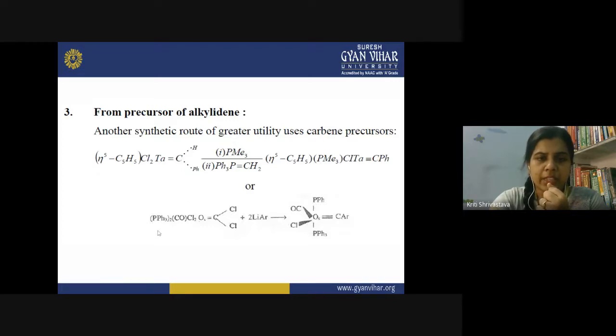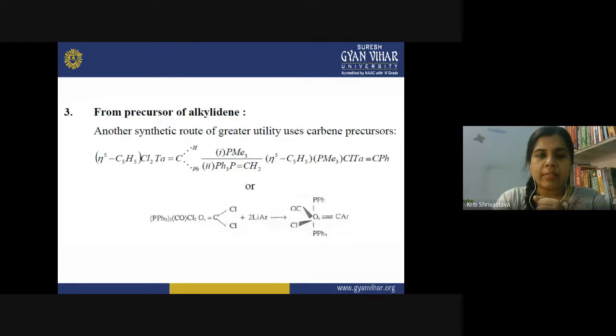In another type of reaction, you can see here we have osmium, and this osmium has a double bond with the carbon, which has chlorine as the R group. The CR2 is CCl2, and when it is reacted with LiAr, again what will happen? The two chlorines will be removed along with the lithium, forming lithium chloride. They will be removed, and as a result, the aryl group gets attached on the carbon, and we get alkylidyne complexes. So this is another method for the synthesis of alkylidyne complexes.